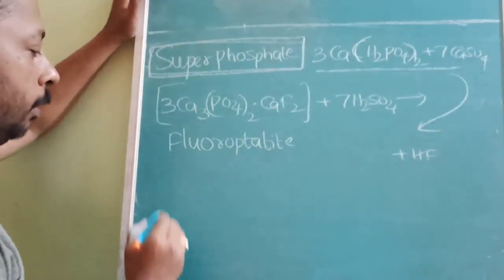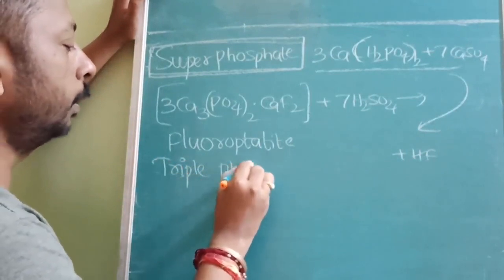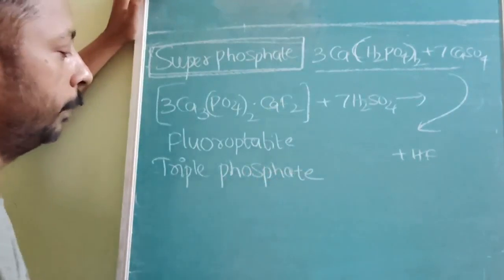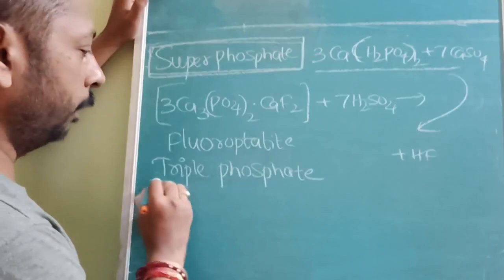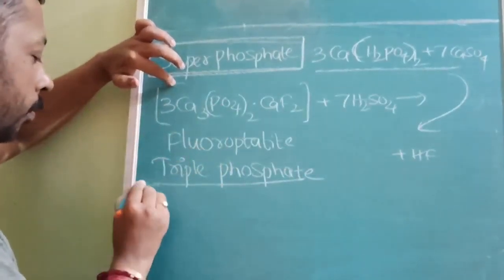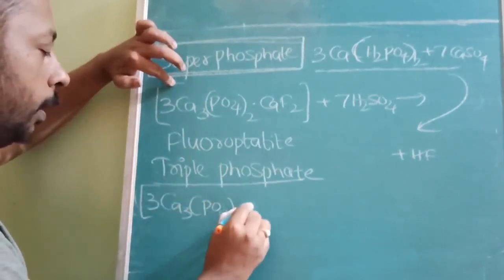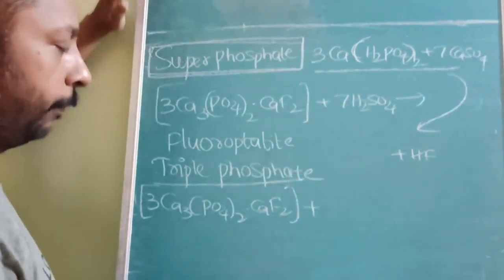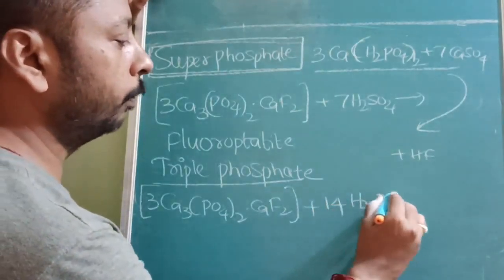Then there is one more thing, called triple phosphate. Actually, these are all fertilizers which are used in farming. For triple phosphate, we use the same starting material, 3 moles of Ca3(PO4)2·CaF2, but in place of sulfuric acid we will use 14 moles of H3PO4.